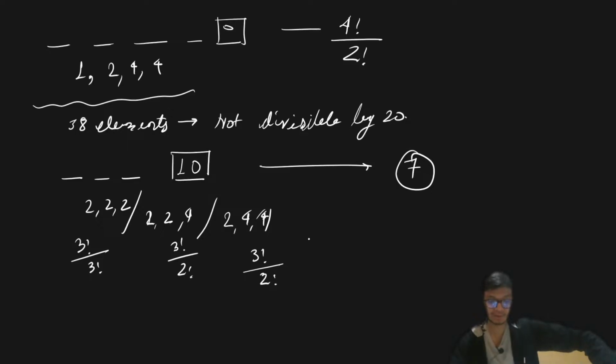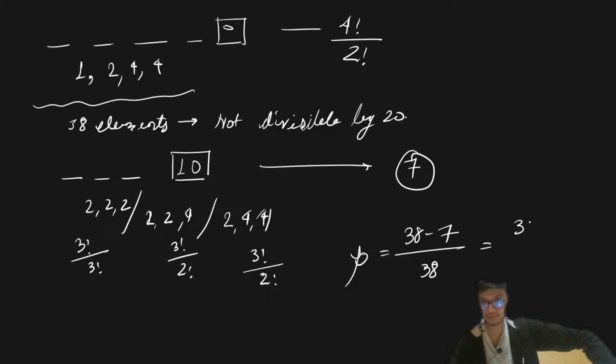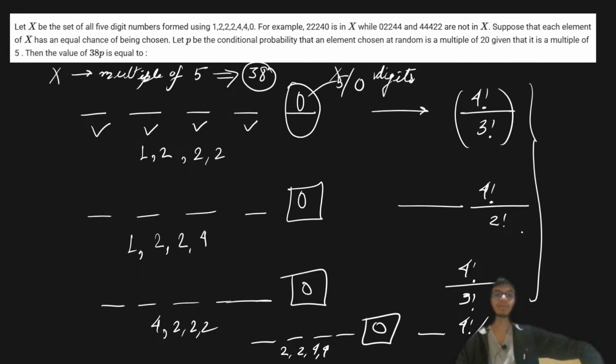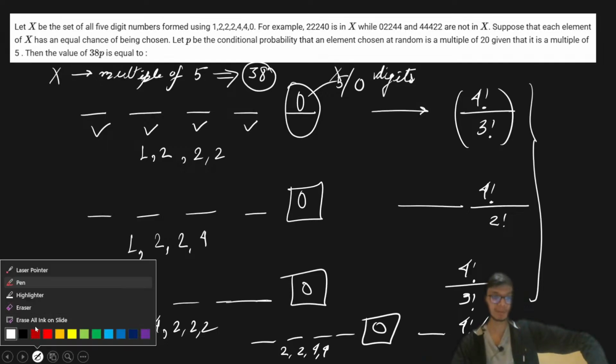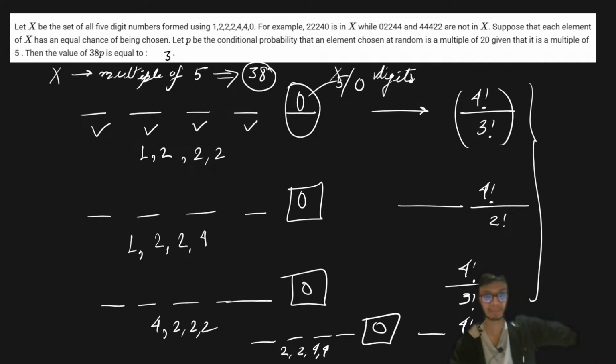So that basically gives your probability. Your probability P to be divisible by 20 and divisible by 5 is basically equal to 38 minus 7 divided by 38, and that is going to give you 31 upon 38. So 38 times P is going to be equal to 31. So that's the pretty simple answer to this particular problem. I hope you are able to get the same answer as mine.